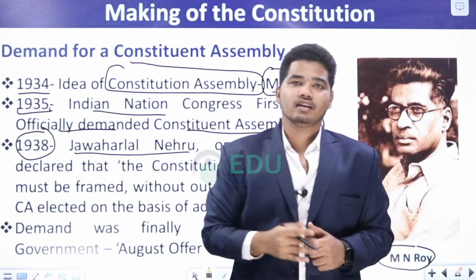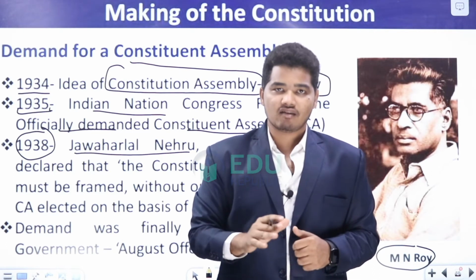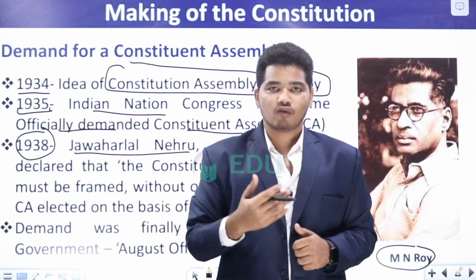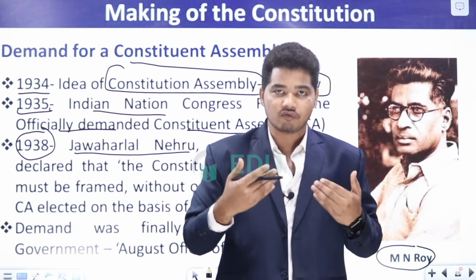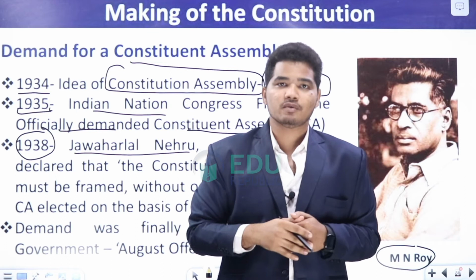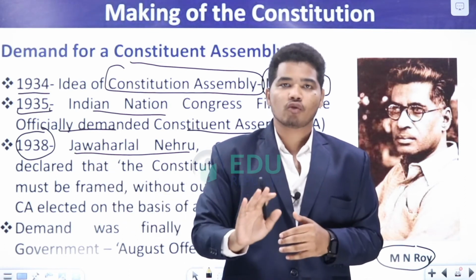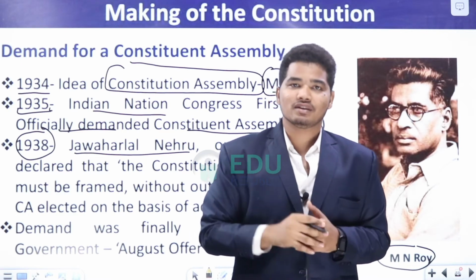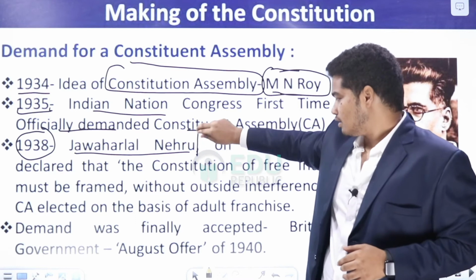So there is no involvement of the British at that point of time in 1938. Britishers were still ruling India, which means we were still subjects of the Britishers. But Jawaharlal Nehru said that if we want to be independent, we need to have a Constituent Assembly which we are participants of, which means we will be deliberating upon the constitution which we want to adopt. We do not want to be ruled by you people. This was the main idea which Jawaharlal Nehru proposed at that point of time.